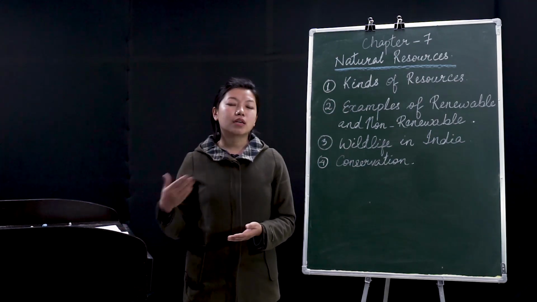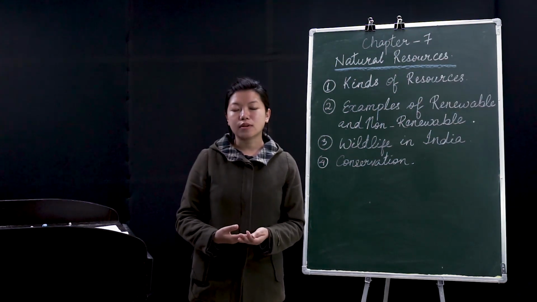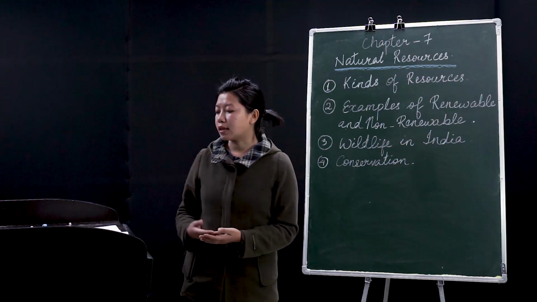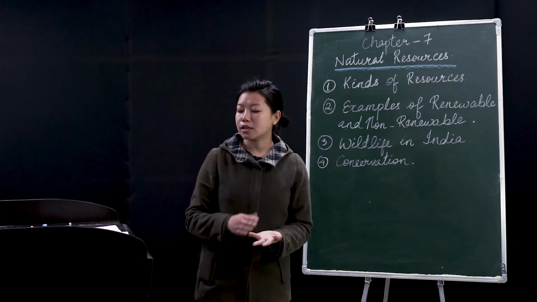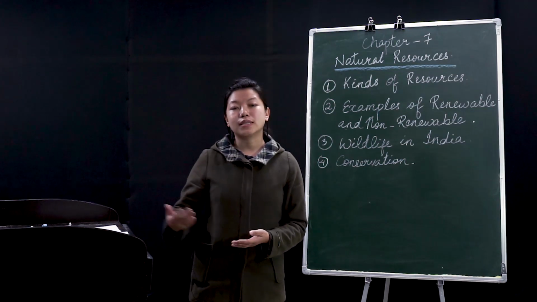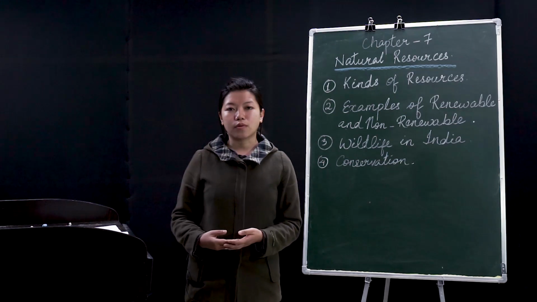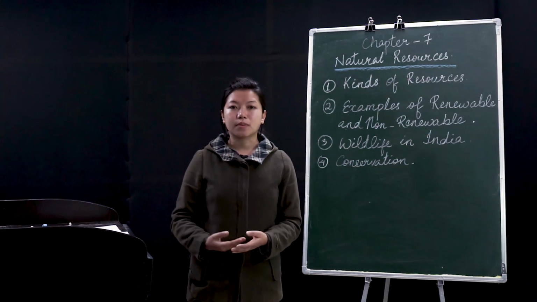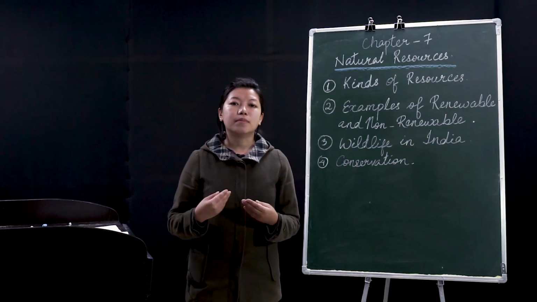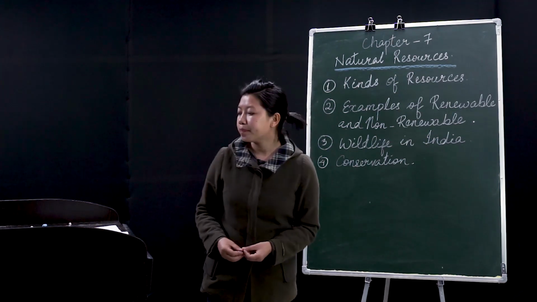So if we continuously use coal in a big amount, it will also get over and go extinct, okay? Similarly with the petrol and the natural gas, which I've explained to you, it will also get over. The petrol and the diesel which we are using in our cars and vehicles will also get over if we use them in a big amount, okay? That's why we have to minimize the usage and we have to protect them, all right?